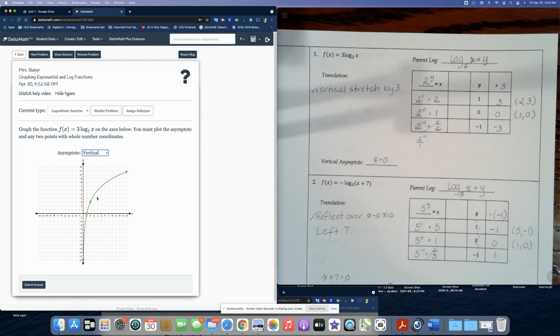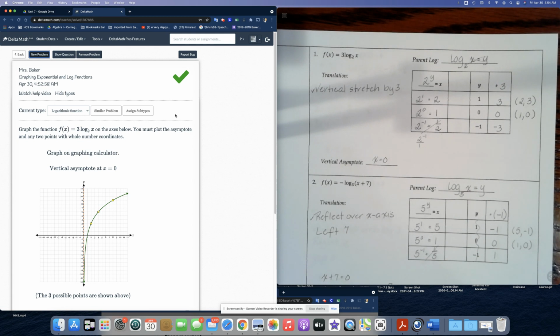So notice my graph gets incredibly close to the asymptote, but it never actually crosses or touches it, even though it looks like it does. If I blew up this graph, you would see that there's the ever so slight space between the asymptote and the graph itself. So let's go ahead and submit our answer.